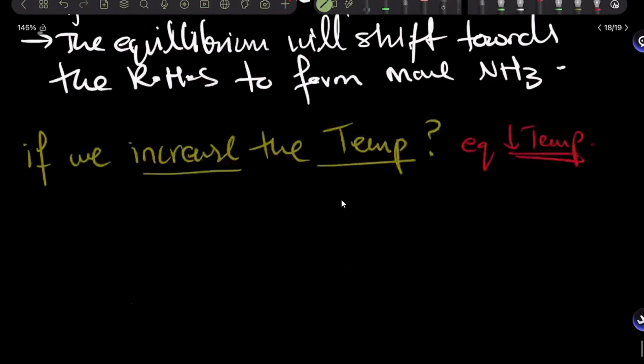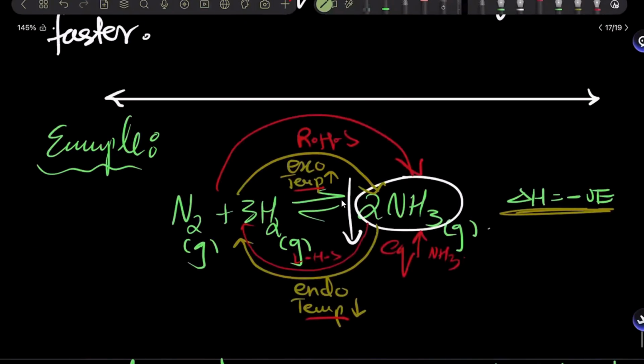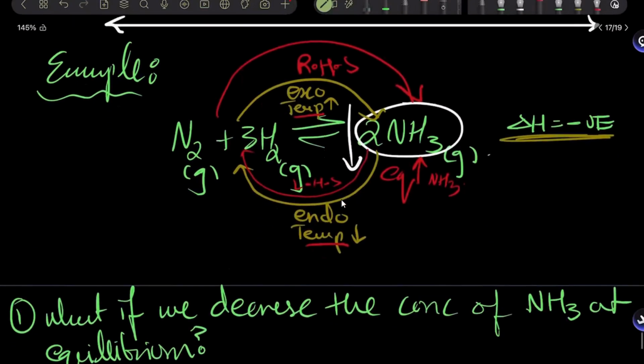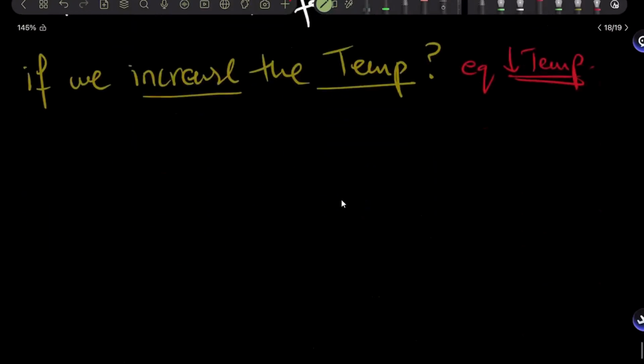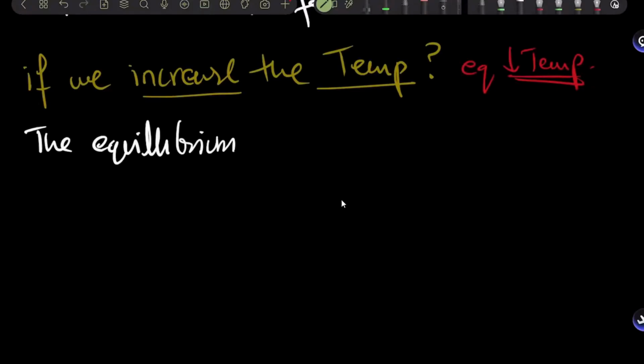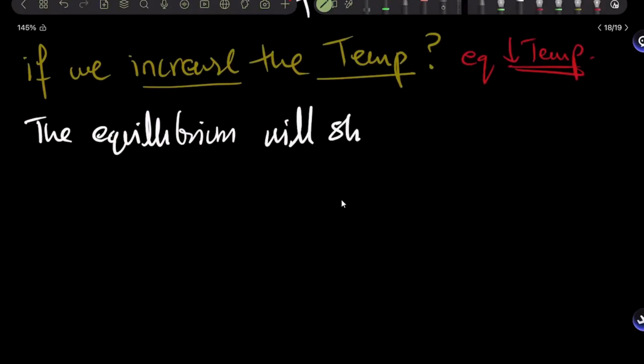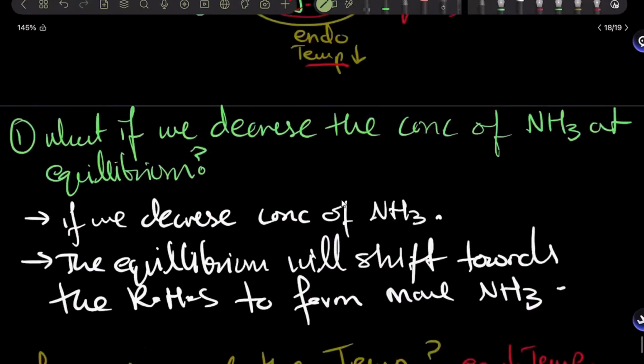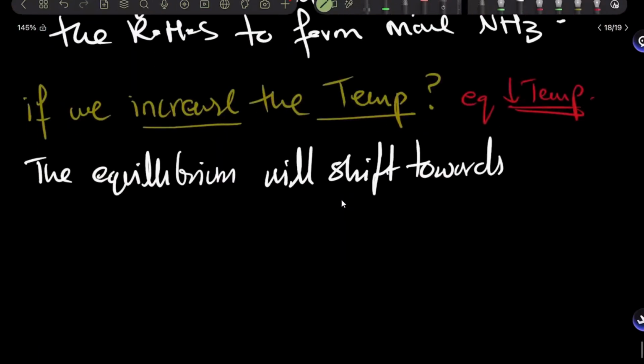Right? So remember that the working for the concentration was separate. I'm just doing it on that so I don't waste time writing the equation again. So let's just write: the equilibrium will shift towards which side? Towards the left hand side.